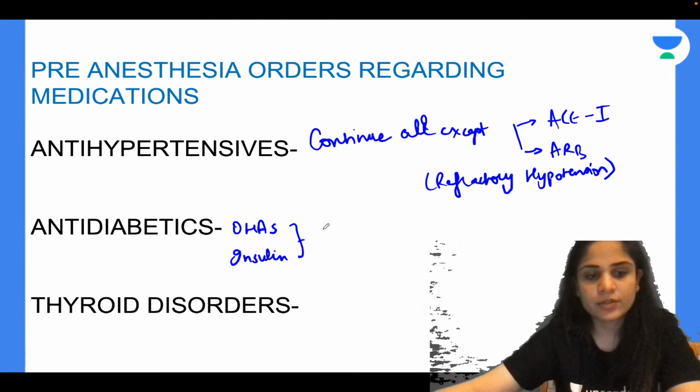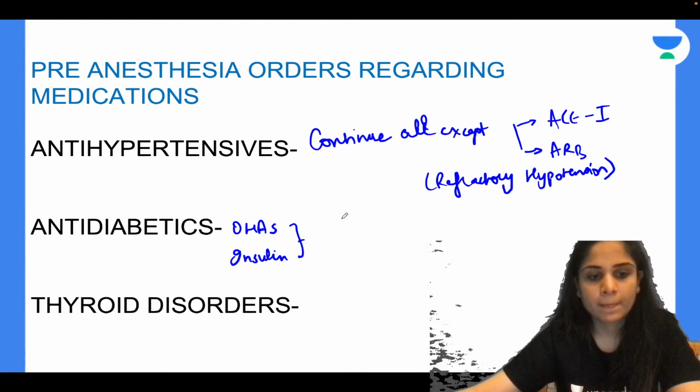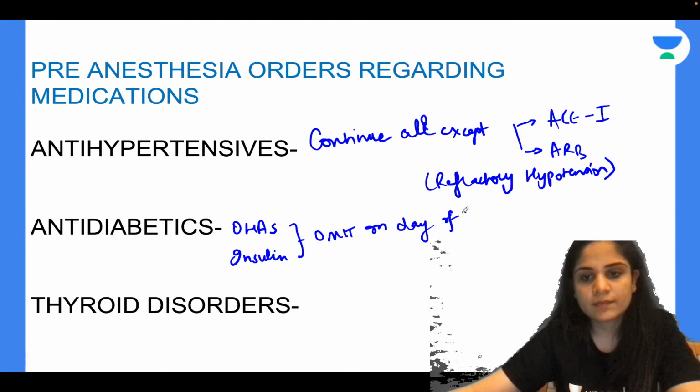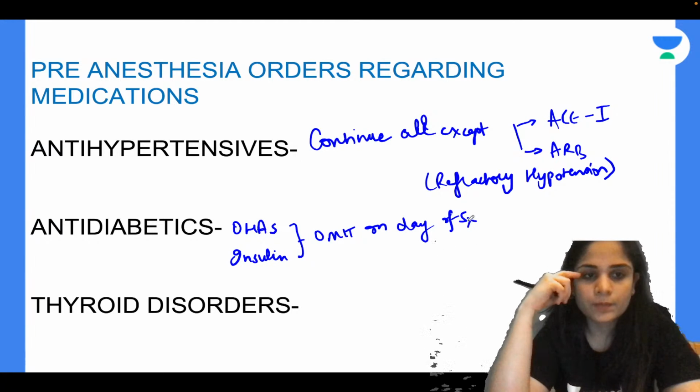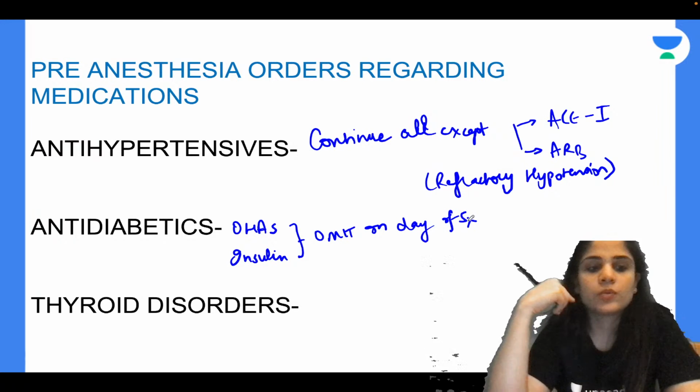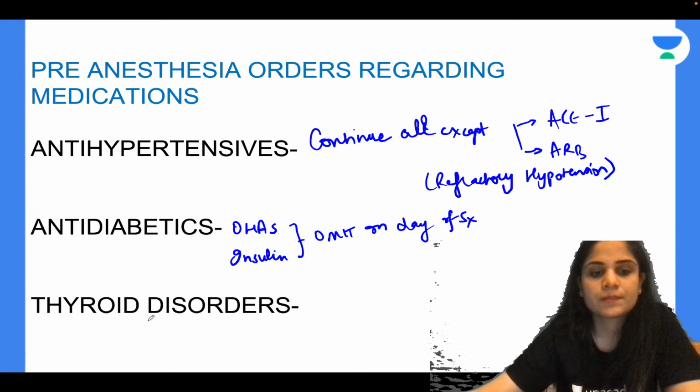Should I take them on the day of surgery or no? Yes, very good. So OHAs and insulin should be omitted on day of surgery. Why? Patient is fasting, already sugar levels will be low. If you further give him OHAs or insulin, there will be further hypoglycemia. So I will skip the OHAs and insulin on the day of surgery.